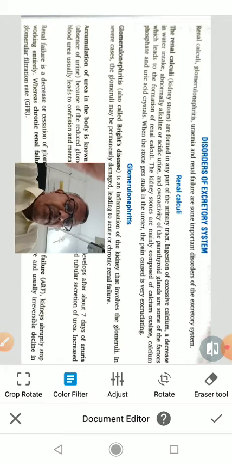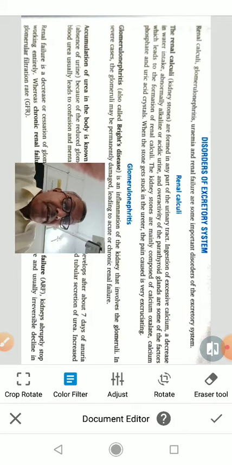A device called lithotripter delivers high intensity sound shock waves through a water bath or water filled cushions. Then these shock waves break the stone into small pieces and then it washes out in the urine.